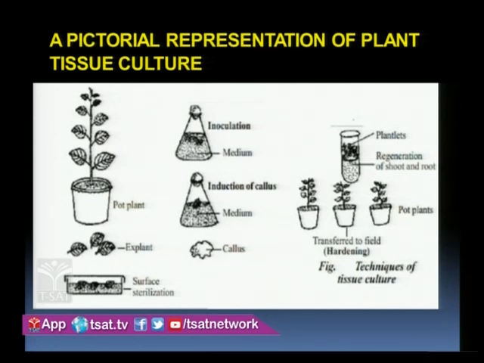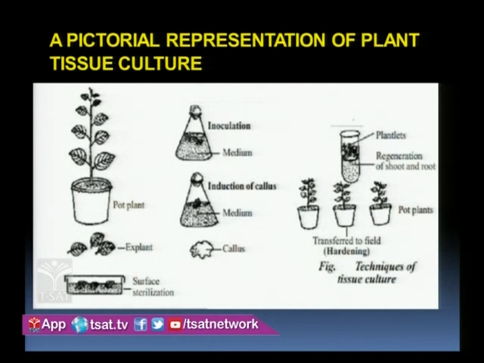Then we have prepared the nutrient medium. See, a conical flask containing the nutrient medium there. Then we have placed the explant onto the nutrient medium, that we call inoculation. Because of this inoculation, gradually the explant has changed to callus. So induction of callus started there. That callus next converted into a plantlet. It is producing the root and the shoot during the incubation period.